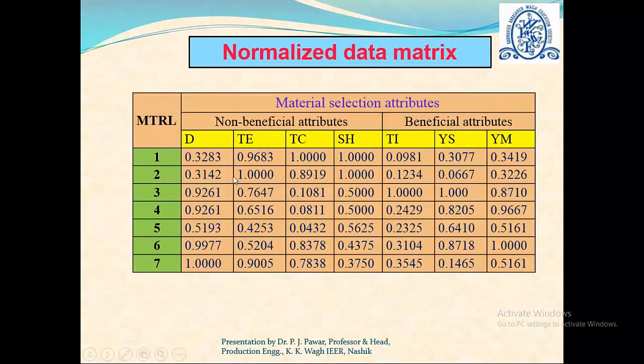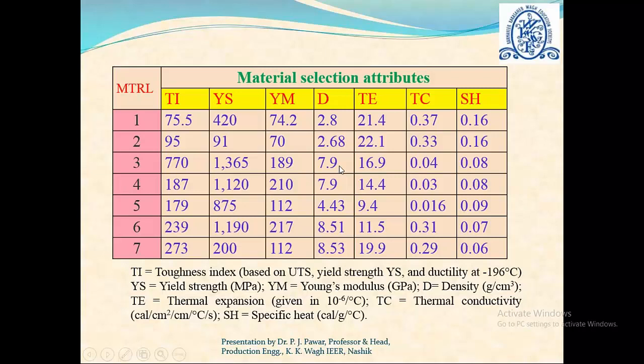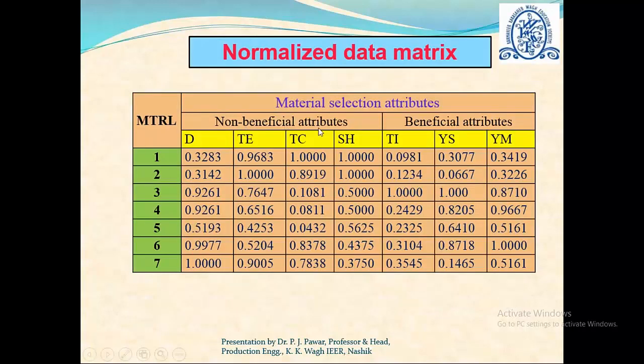Okay, yes. In this particular case, here now is the normalization process of this particular method. Here we do normalization irrespective of whether it is beneficial or not. We categorize it as beneficial, non-beneficial. But here, irrespective of that, even if it is non-beneficial attributes or beneficial attributes, we assign 1 to the maximum value only.